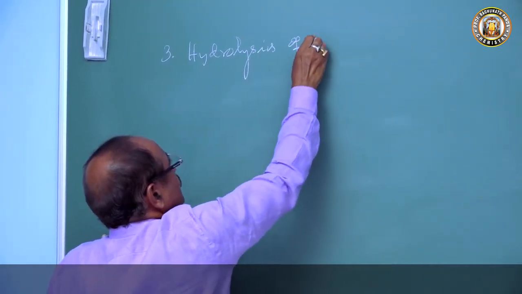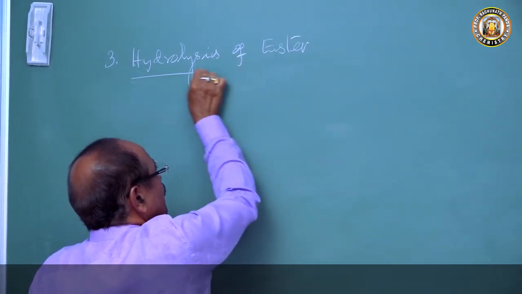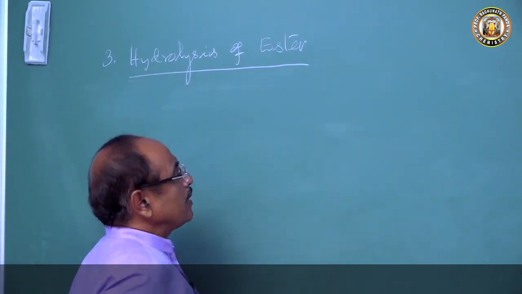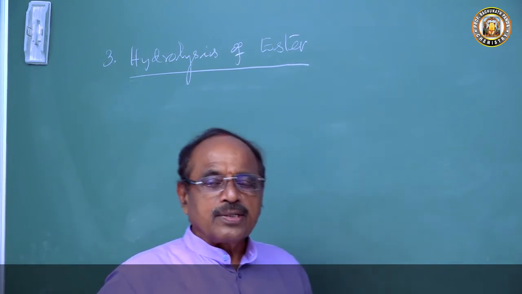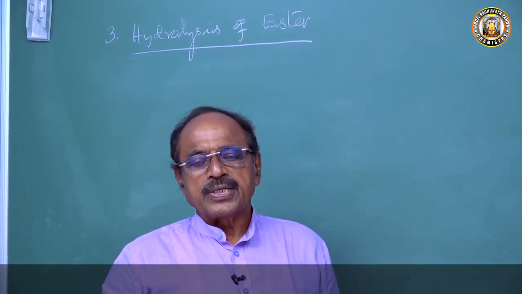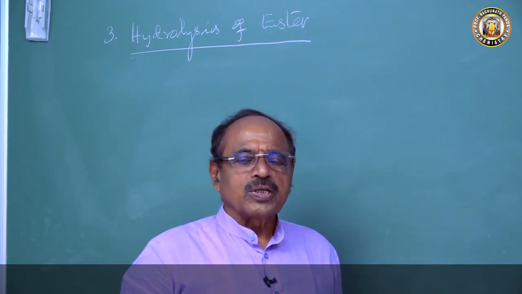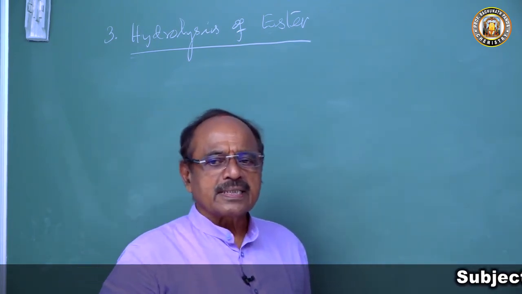Hydrolysis of ester. So both esters can be hydrolyzed by using an acid, a mineral acid, and also by using an alkali. When we use a mineral acid, we call this acid hydrolysis.